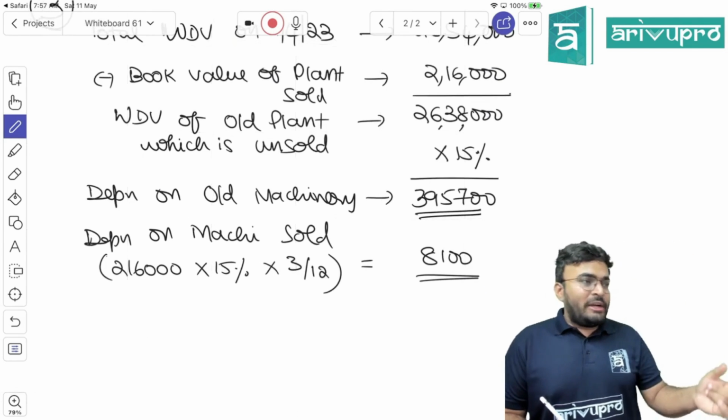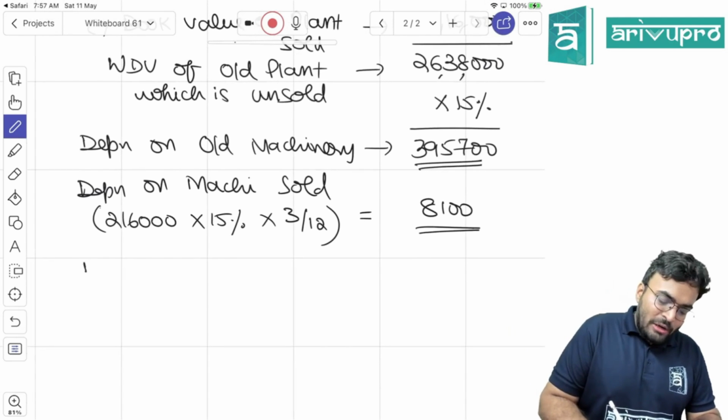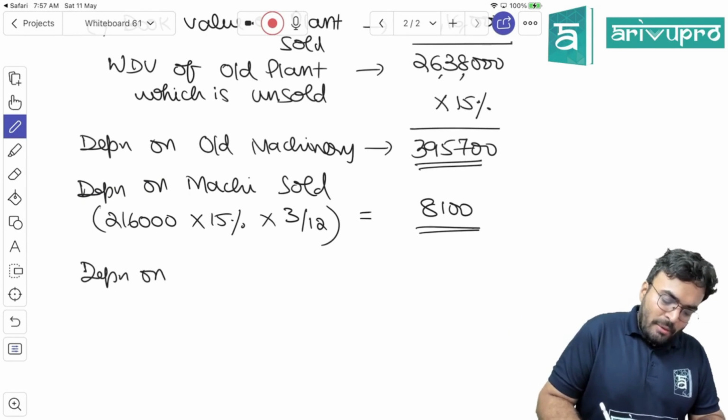So for machinery which is not sold, we calculate the depreciation, and for machinery which is sold, we also calculate the depreciation. Now we have to calculate the depreciation on machinery purchased.